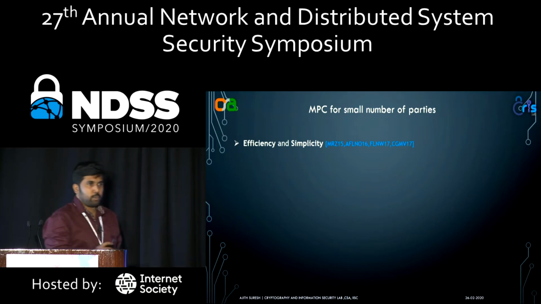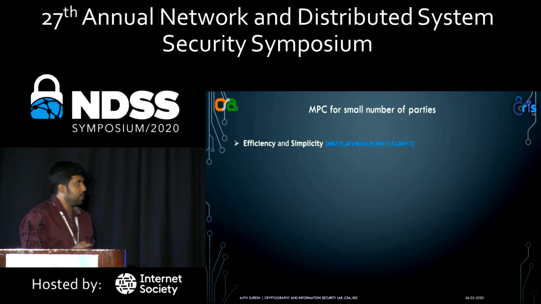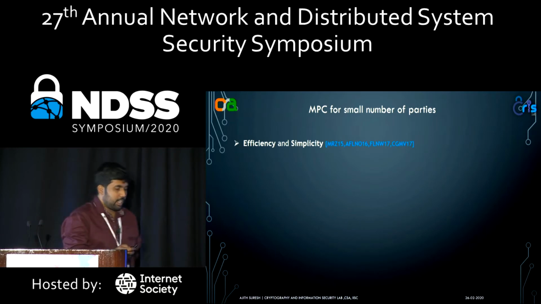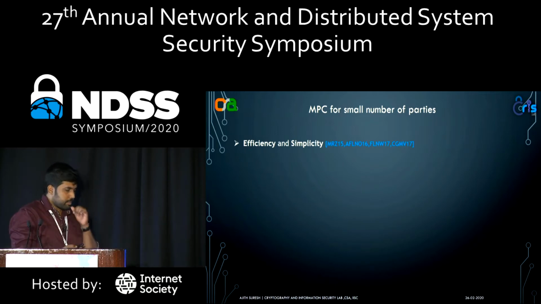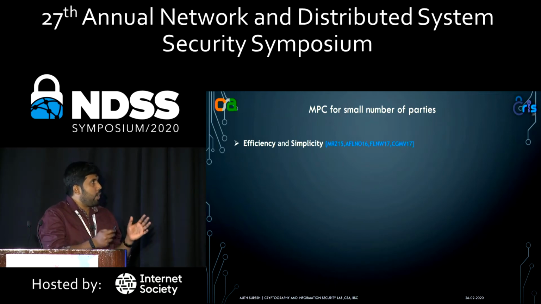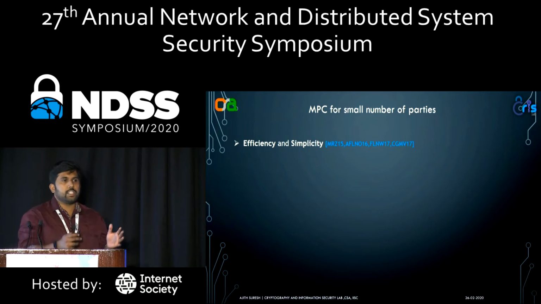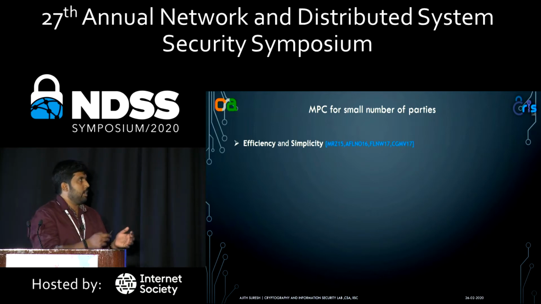Coming to MPC for a small number of parties, why it is useful is because of efficiency and simplicity. Efficiency means we can design very efficient protocols using symmetric primitives in this domain. And by simplicity, we mean we can always instantiate a protocol which is designed for n parties by choosing n equal to, say, 3 in this example.